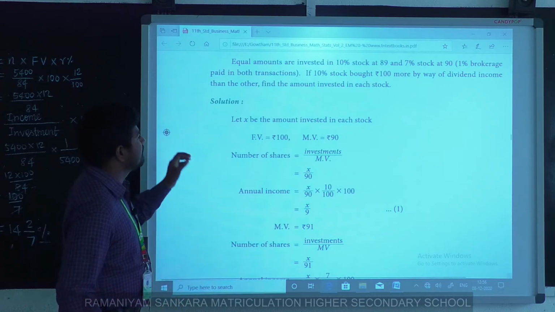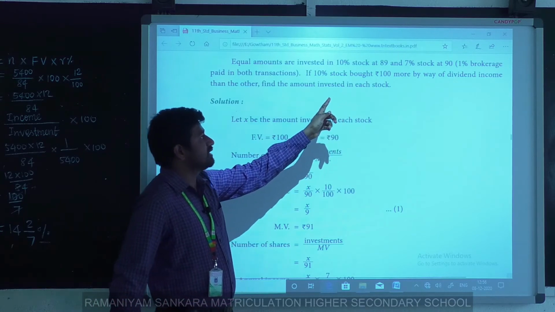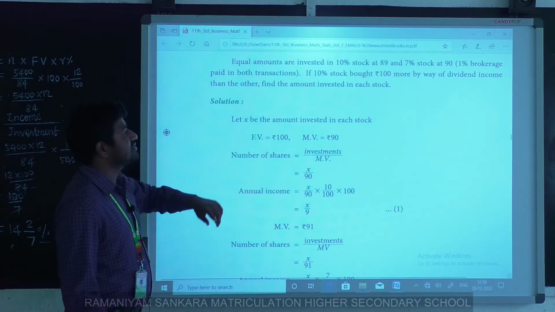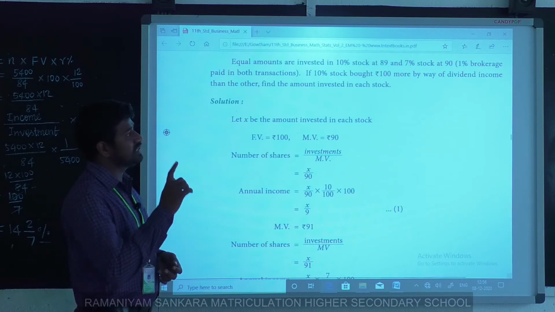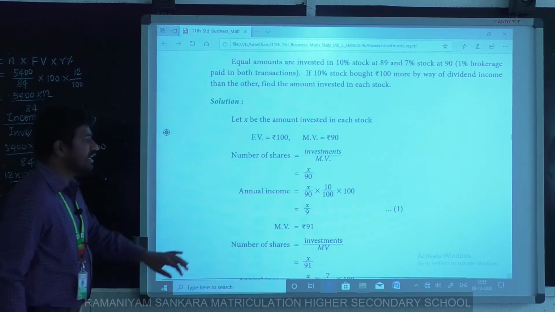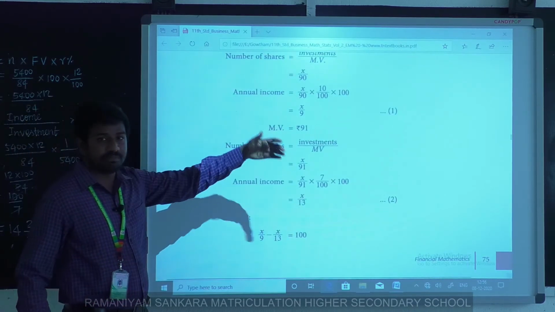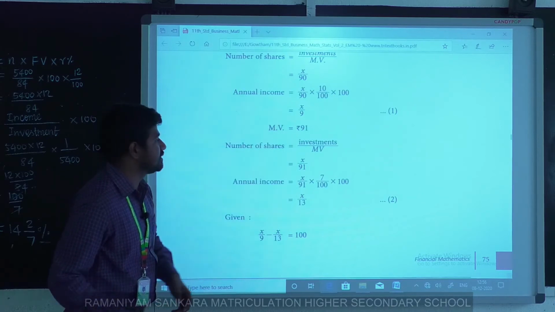Next, the first investment at 89 is the market value. Second investment, 7% stock at 90. I add brokerage: market value equals 90 plus 1, so 91. Now number of shares equals investment by market value. Market value is 91, investment is x.